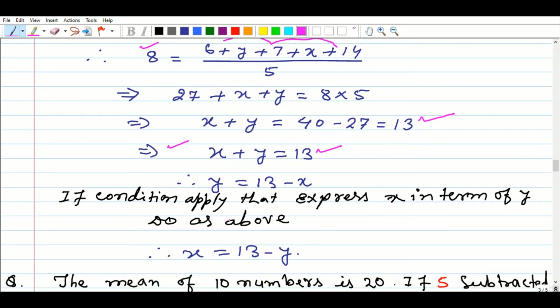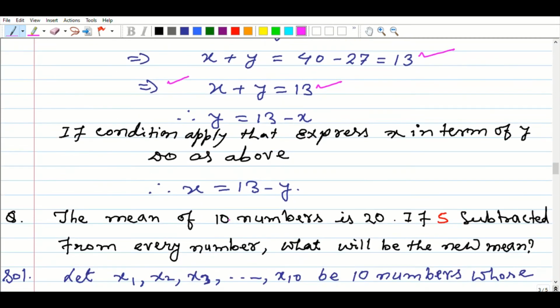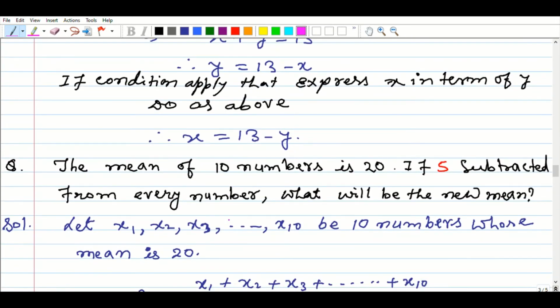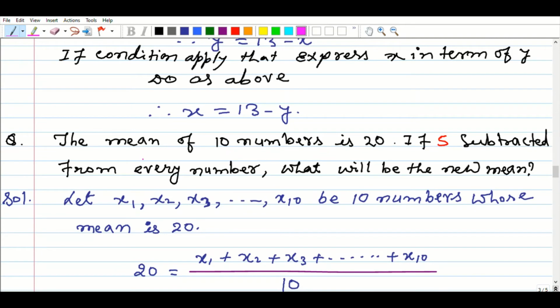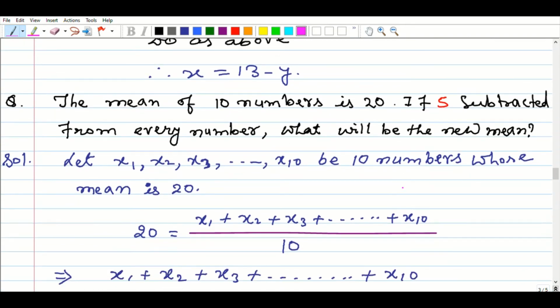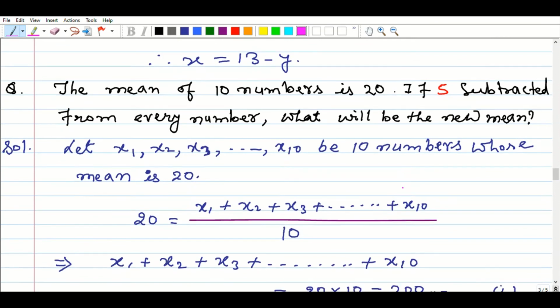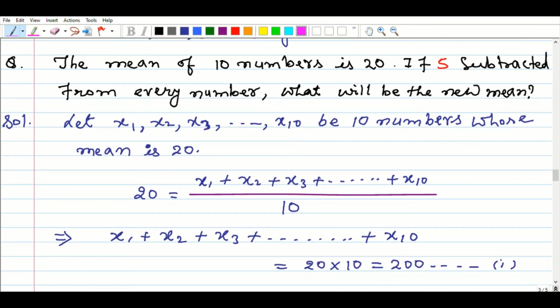Now come to the next question. All the questions discussed in this session are very important for the 7th class student, or those who don't know, for them also it is very useful.